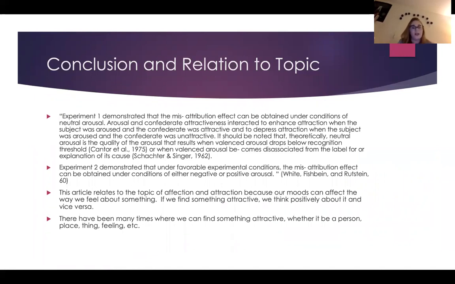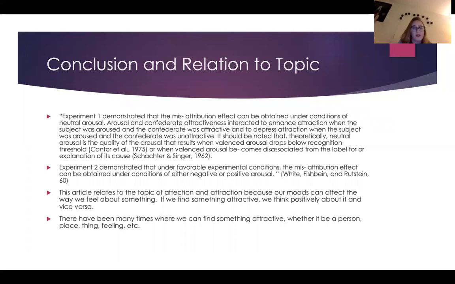So in conclusion, I got this directly from the article. Experiment 1 demonstrated that this misattribution effect can be obtained under conditions of neutral arousal. Arousal and confederate attractiveness interacted to enhance attraction when the subject was aroused and the confederate was attractive, and to depress attraction when the subject was aroused and the confederate was unattractive. It should be noted that theoretically, neutral arousal is the quality of the arousal that results when balanced arousal drops below recognition threshold, or when balanced arousal becomes disassociated from the label or an explanation of its cause.